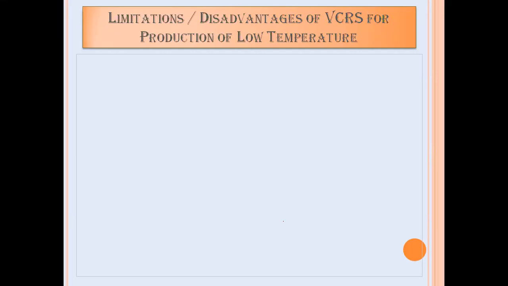As we have seen, with the help of a single stage PCRS system, we can produce a temperature up to minus 40 degrees centigrade. If instead of single stage, we use a multi-compression or multi-pressure system, then we can produce a temperature up to minus 60 or minus 68 degrees centigrade.